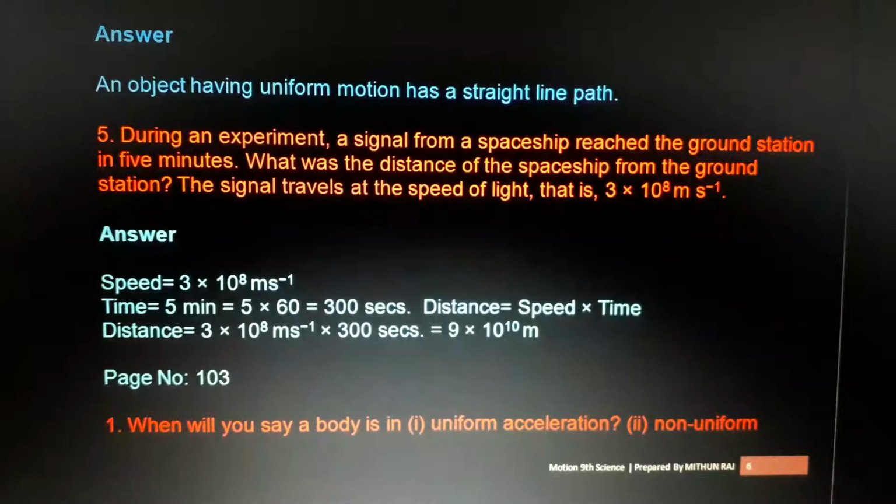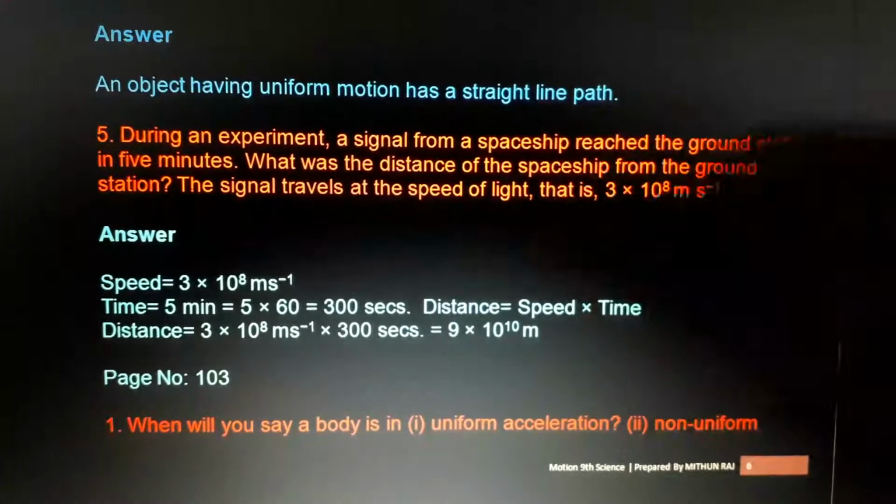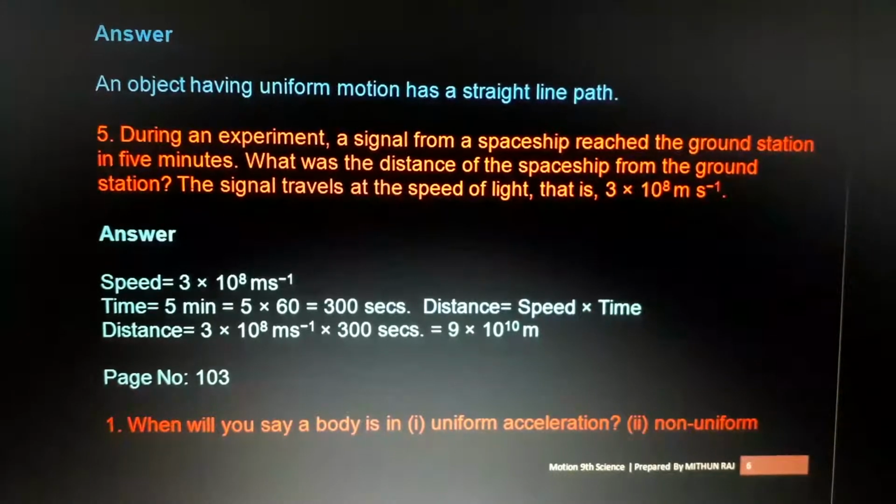Understood? Okay, fine. Only this much for today. Next day we will go for different solutions and all. So now I think physics is not as difficult as thought. Actually, this was a very easy question, direct substitution. But nobody got it correct. Poor. Okay, anyway, that's it, my dear kids.